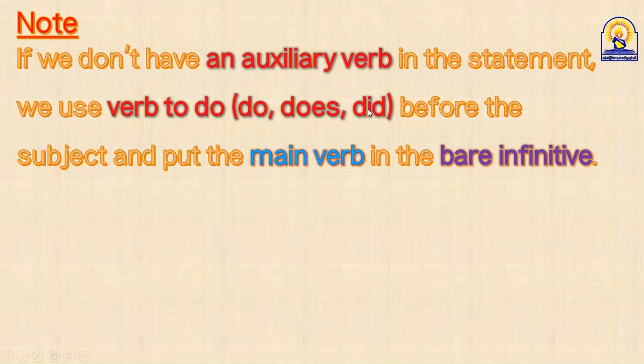Where can I put these do, does, or did? I get it from my mind, from my own. Where do I put it? We put it before the subject, because in questions we must put an auxiliary verb before the subject. If you don't have any auxiliary verb in the statement, get do, does, or did from your own and put it before the subject. And don't forget, it's very important. Everyone loses half a mark here, guys.